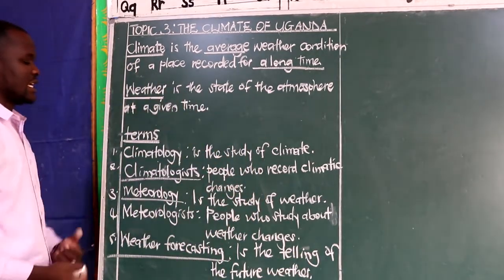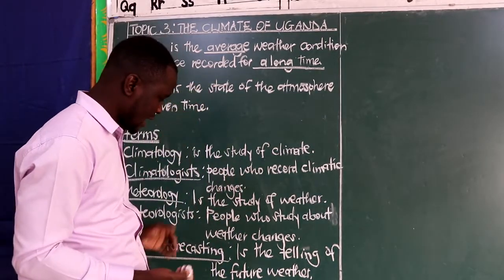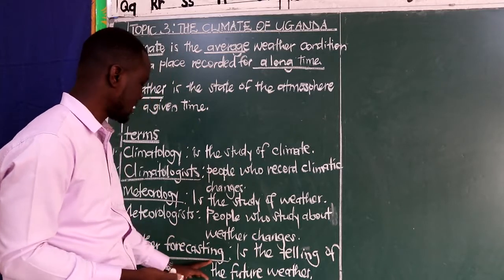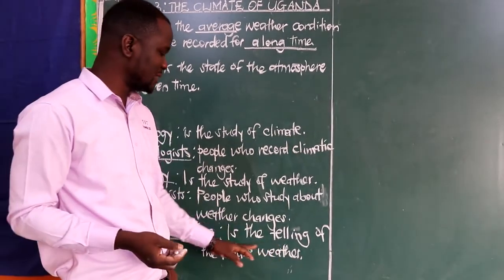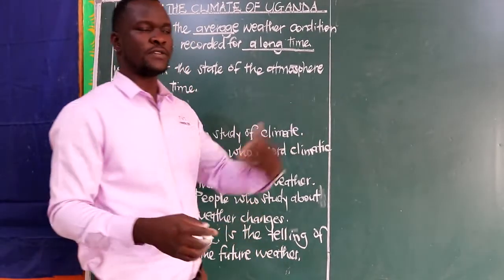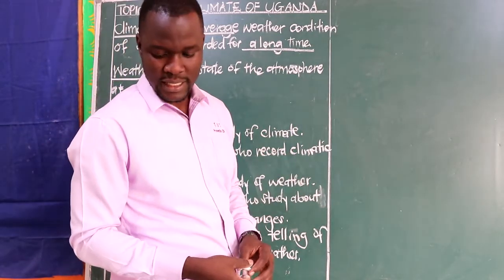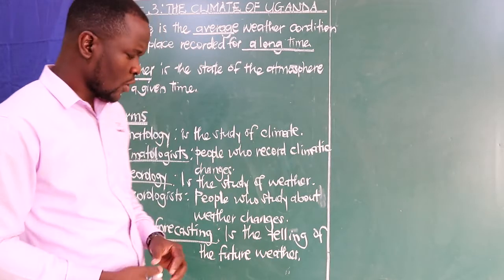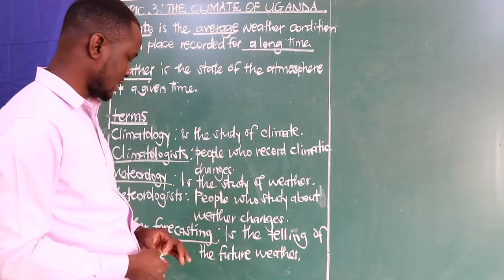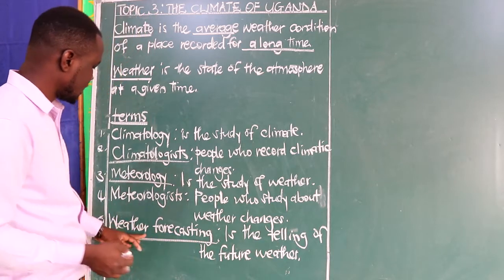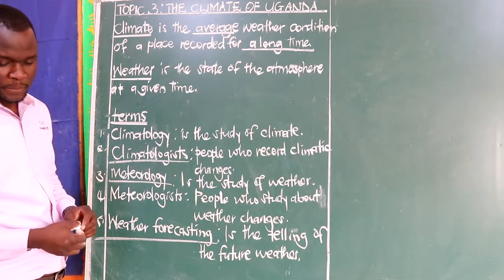If we can also write the word prediction, predicting, we can as well bring it here. We can say weather forecasting is the prediction of the future weather, which still means to tell or to foretell, to tell or to mention what will happen. That's what they call to predict. So we can simply use the word telling so that we don't make mistakes in spellings. So we are saying weather forecasting is the telling of the future weather.